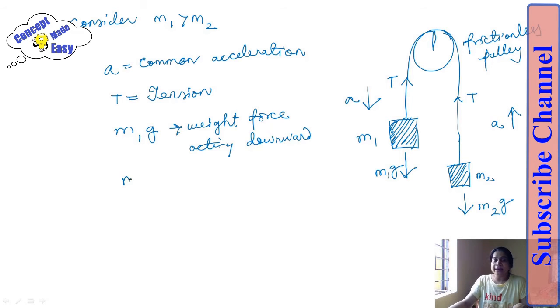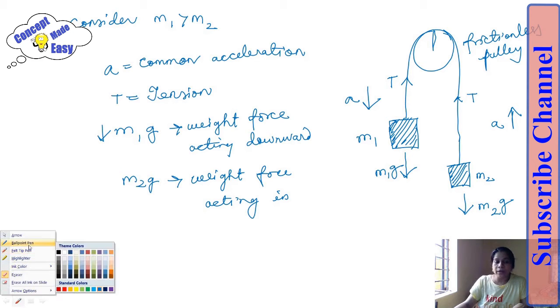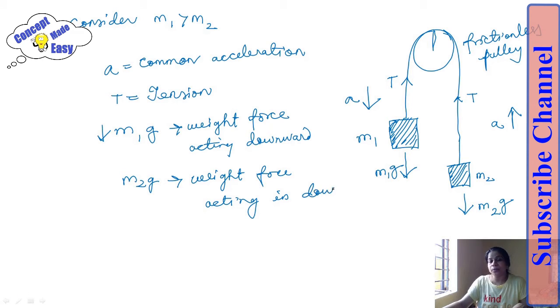Similarly M2g is the weight force of the smaller mass. Sorry, weight is always acting downward, so M2g is also acting downward.